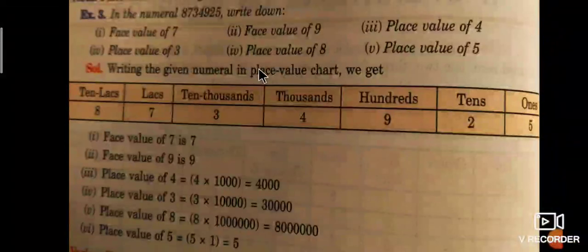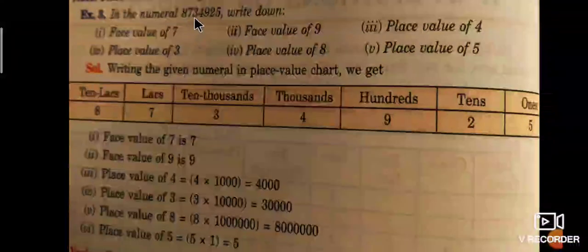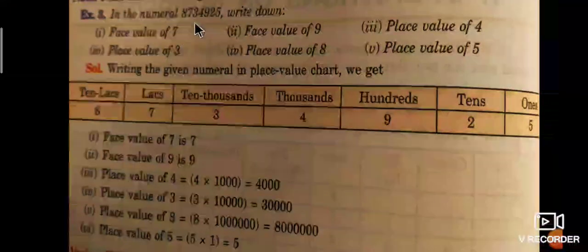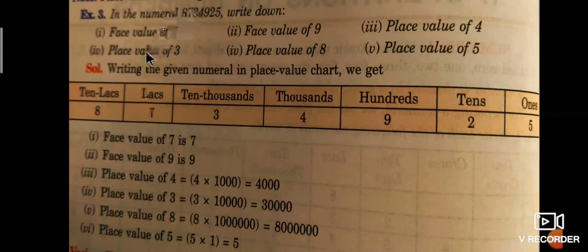Fill the numeral in this place value chart. 5 in the ones place, 2 in tens, 9 in hundreds, 4 in thousands, 3 in ten thousands, 7 in lakhs, 8 in ten lakhs.